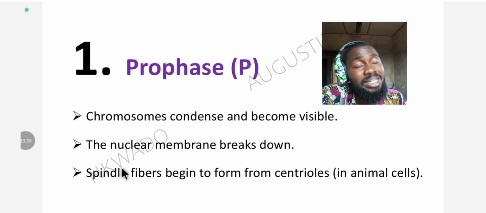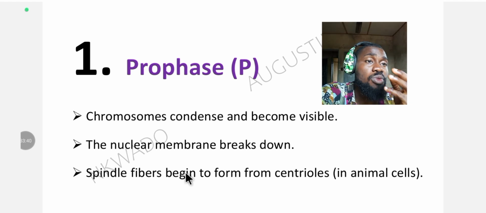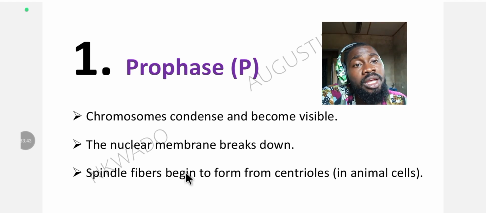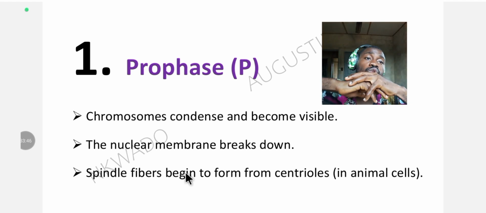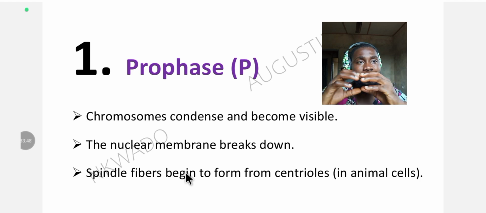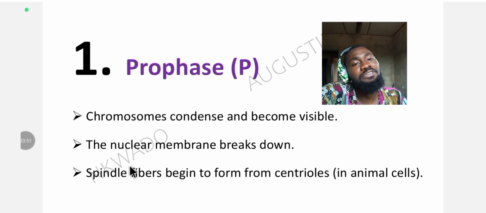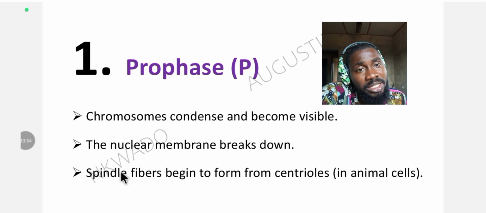The nuclear membrane breakdown. As the chromosome becomes more visible due to condensation or thickening, it forces the nuclear membrane to break down because the chromosome has increased in size. And after that, what happens? The third one, the spindle fiber begins to form from the centriole.